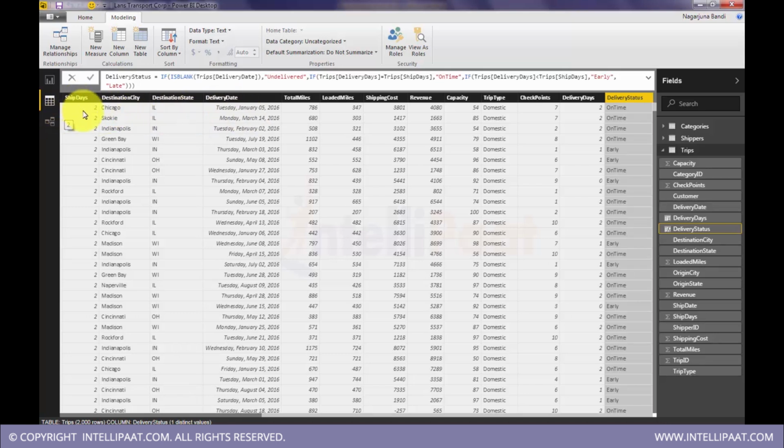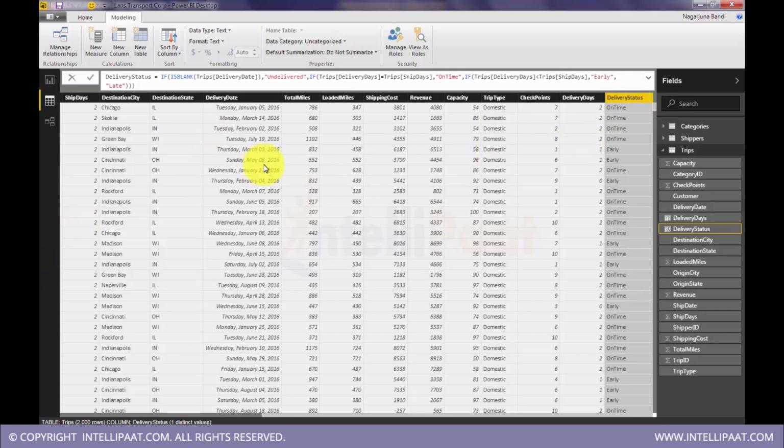If ship date plus days is less than delivery date, then it is early delivery. Yeah, so like that I can write a calculation in many ways. Here I have demonstrated one way. I first calculated delivery days, because I can use delivery days in some way, and then I derived one more column, delivery status.